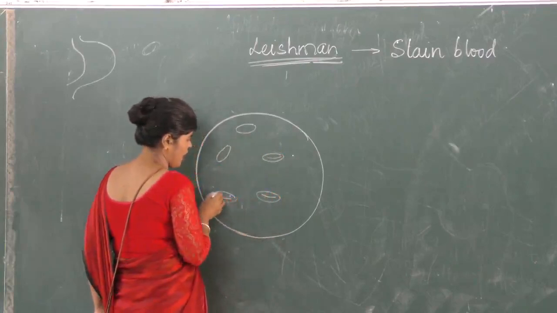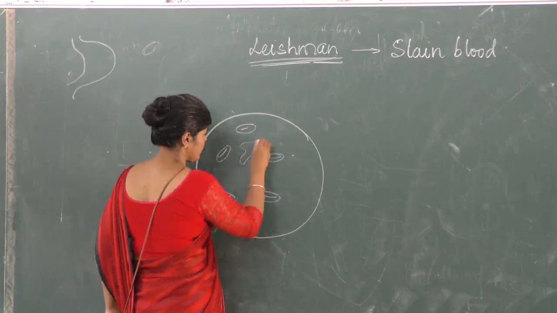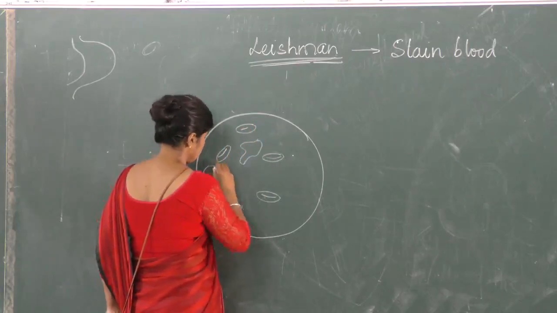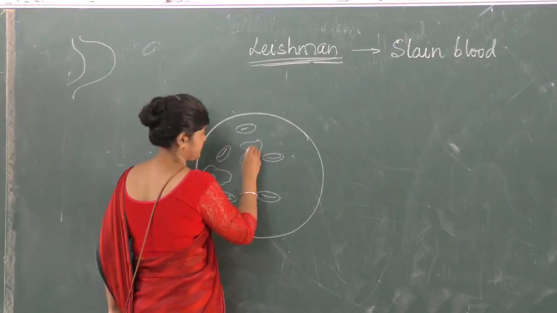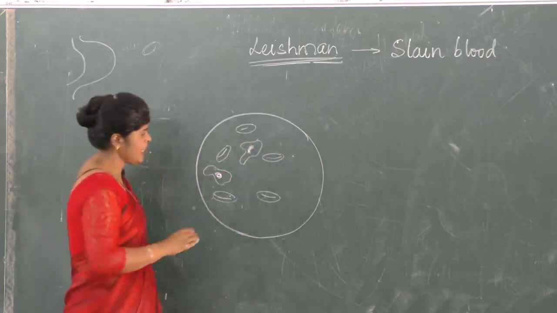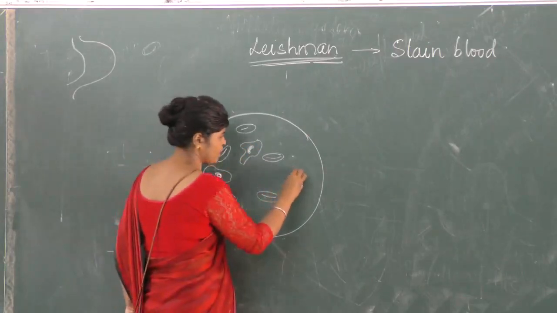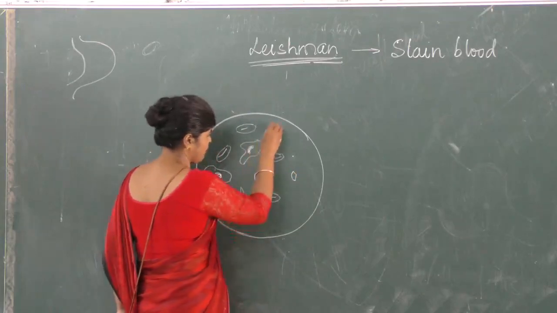Like this you will draw RBC. Is it clear? One or two WBC, with whichever kind of nucleus you want to put, and platelets. Platelets don't have a fixed shape because they are fragments.